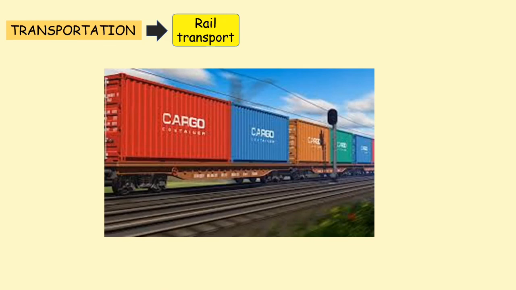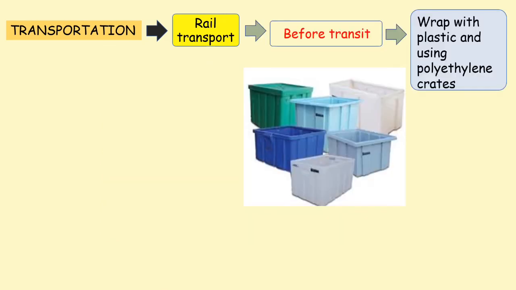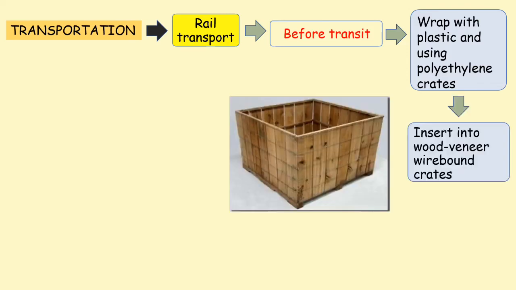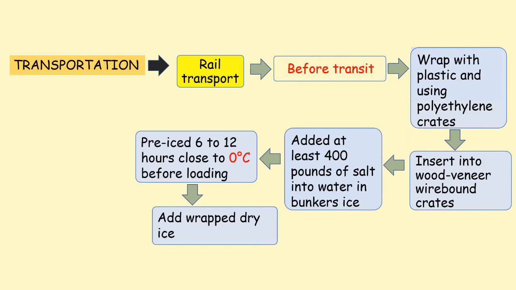Next, rail transport. Before transit, the loads need to be wrapped with plastic and using polyethylene crates. Then insert the loads into the wood veneer wire-bound crates. Salt should be added at least 400 pounds into the water in ice bunkers. The loads will be pre-iced 6 to 12 hours close to 0 degrees Celsius before loading. Rapid dry ice was added to improve the pre-cooling process.